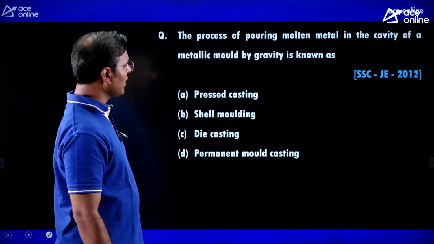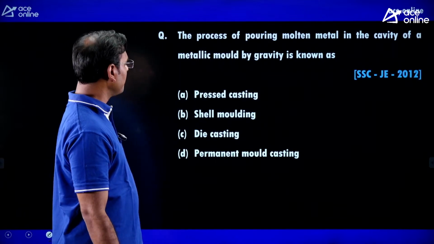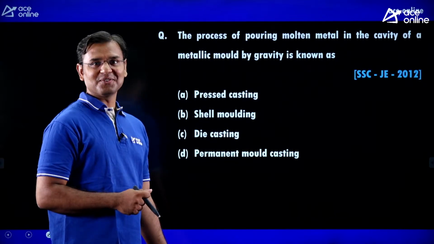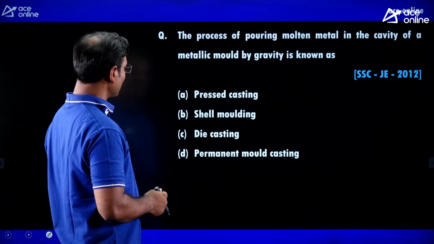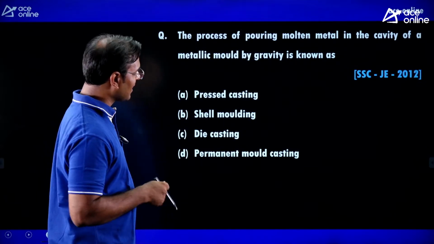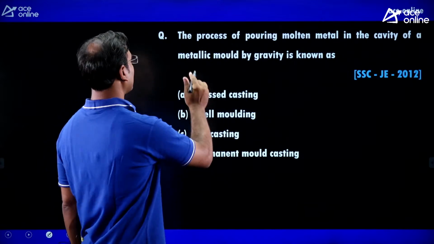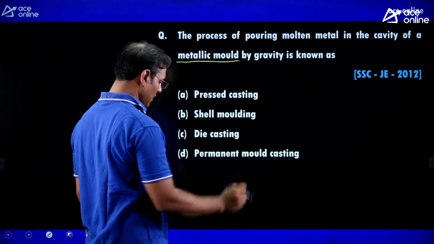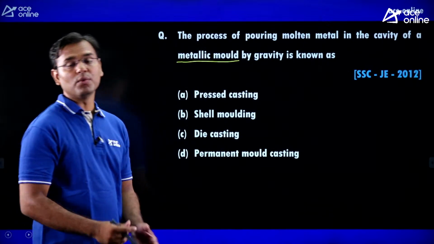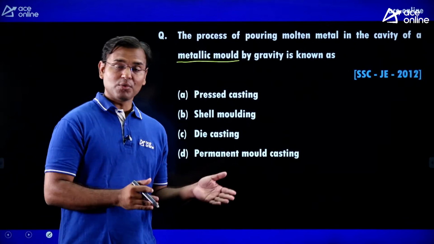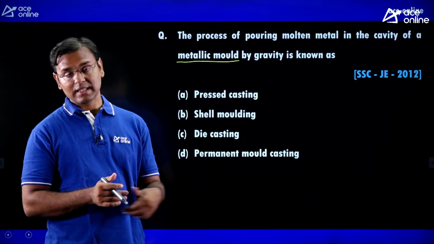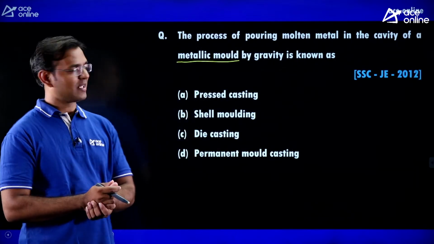The process of pouring molten metal in the cavity of a metallic mold by gravity is known as. Guys, there is one mold, and there are two types of mold. One is sand mold, one is metal mold, and in that mold we have to pour the molten metal.